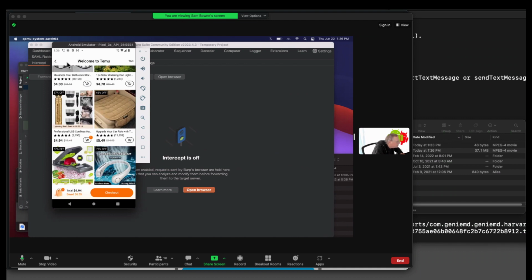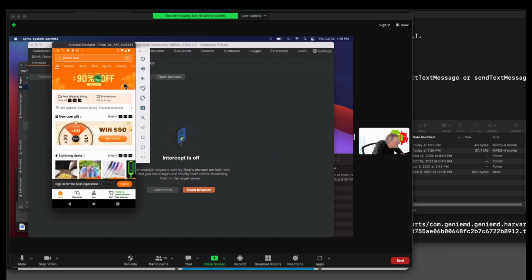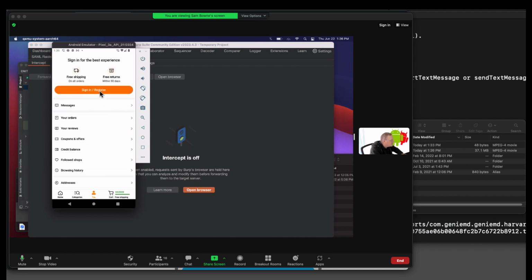Welcome to Temu. Okay, all women sports, is there some kind of like, down here, this looks like you. Okay. There, sign in, register. This is what I want to do. Now, the first thing I'd like to do is test the log.